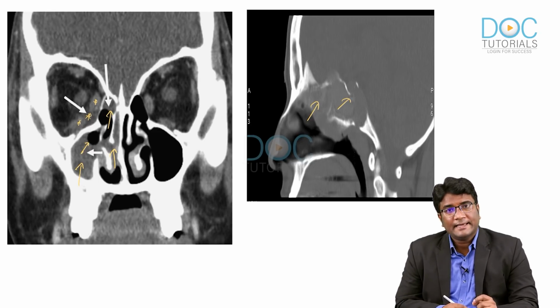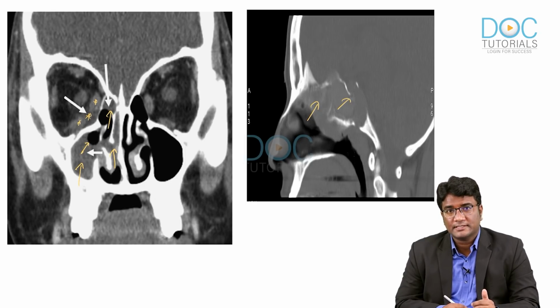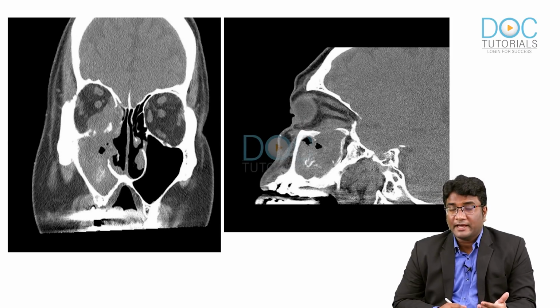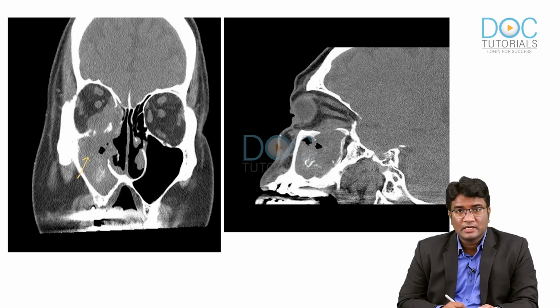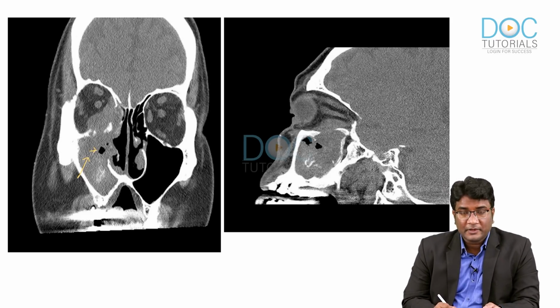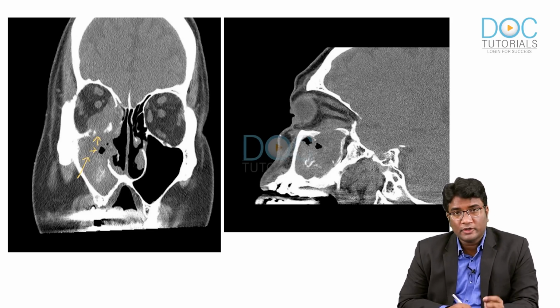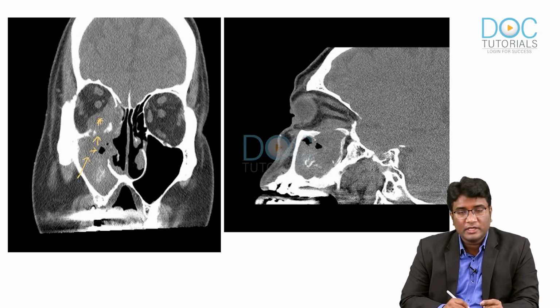So, please remember, unlike in cases of allergic fungal sinusitis or chronic fungal sinusitis where the contents tend to be hyperdense, in acute invasive fungal sinusitis, the contents generally tend to be isodense. Now, look at this CT scan image of another case of mucormycosis, which is producing an acute invasive fungal sinusitis, right. You can see the right maxillary sinus showing this isodense collection, mucosal thickening, some air pockets within, and very characteristically, you are seeing these bone erosions, right? So, involving the floor of the orbit and the infection extending into the orbit.